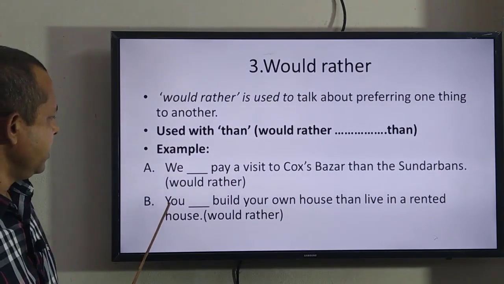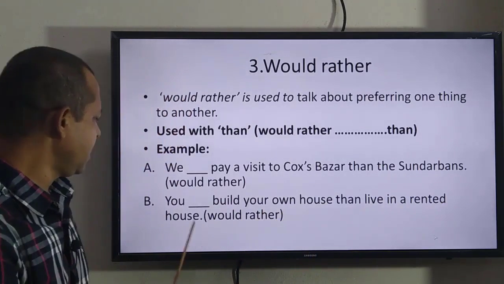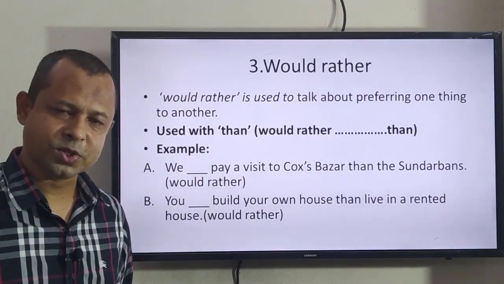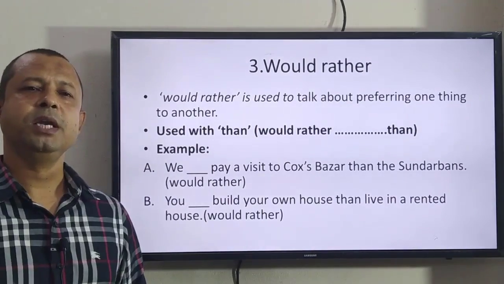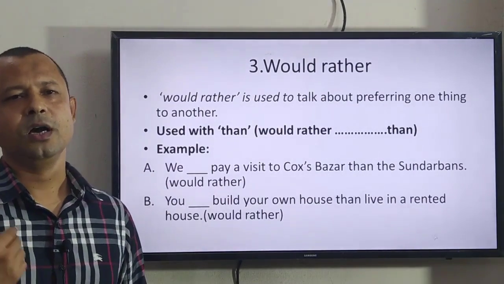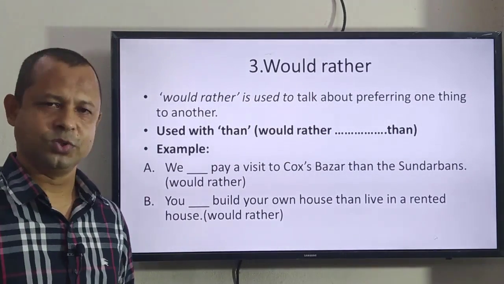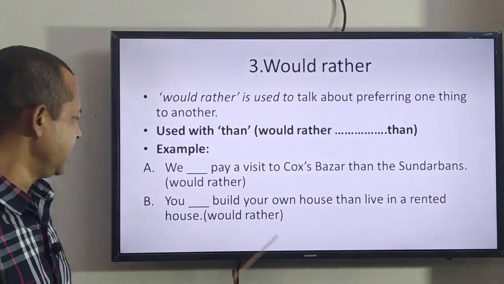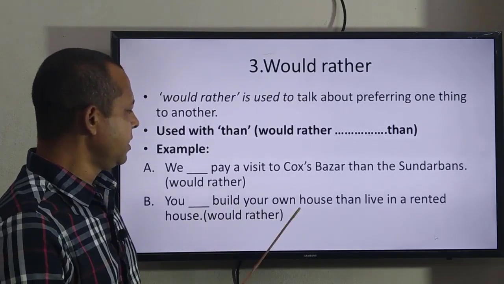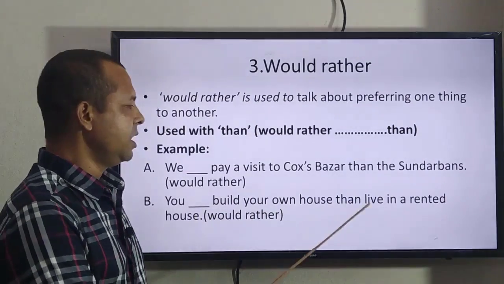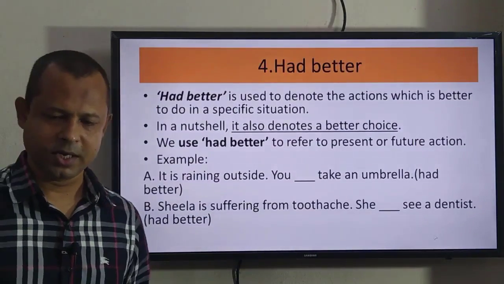B number, you would rather build your house than live in a rented house. So there are two options. One is living in a rented house, another one is building your own house. Which one is better for you? Choose. I think that it is better to build my own house. So we can express this thing this way: I would rather build. You would rather build your own house than live in a rented house. So I think you have understood it.